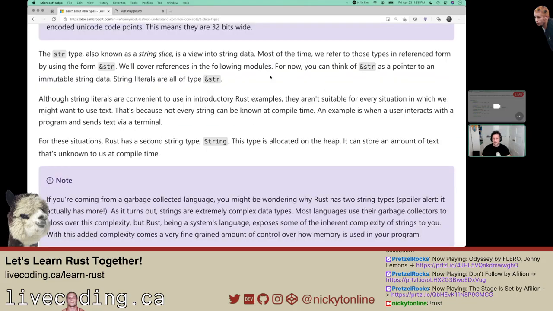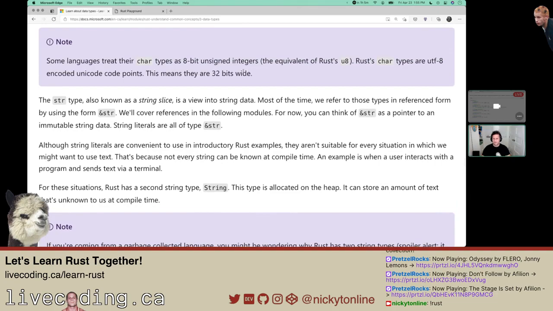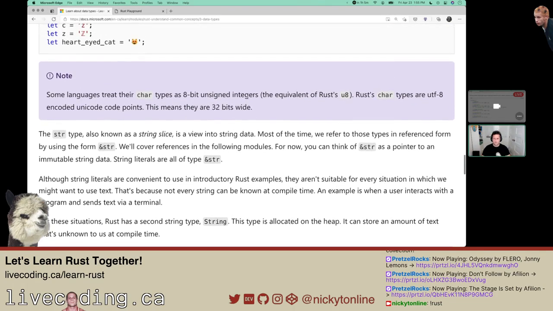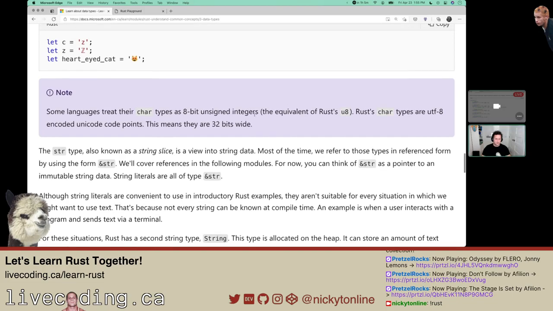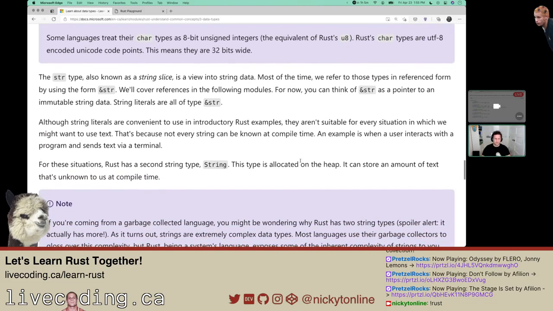They call it str, also known as a string slice, which is a view into string data. Most of the time, we refer to those types in reference form by using &str. This is where we start dealing with pointers. I did C++ in university many moons ago, but that's how you would get the reference from what I remember. We'll cover references in the following modules. For now, you can think of str as a pointer to immutable string data.